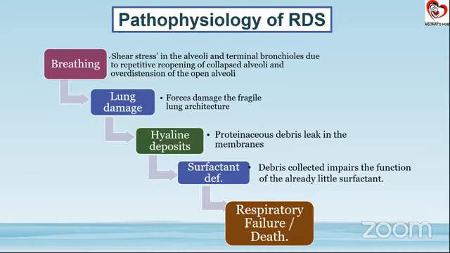So this is what we talk about as the hyaline deposits, because of which this disease was termed hyaline membrane disease. As and when the debris collects, this further impairs the function of the surfactant. So the surfactant deficiency progressively increases, and because of this, if not managed early, we can have respiratory failure or death in these newborn babies. So as a rule of thumb, because these babies don't have enough functional residual capacity, we start on the T-piece resuscitator, giving enough PEEP from the labor room itself.